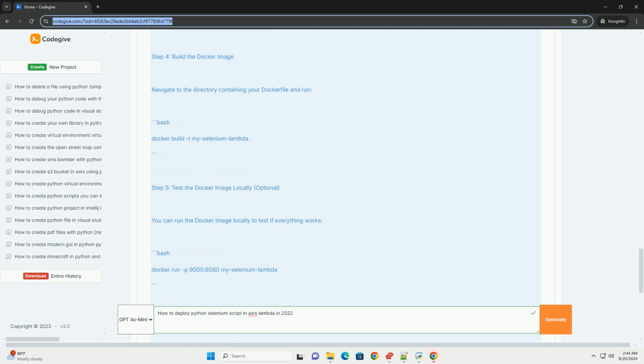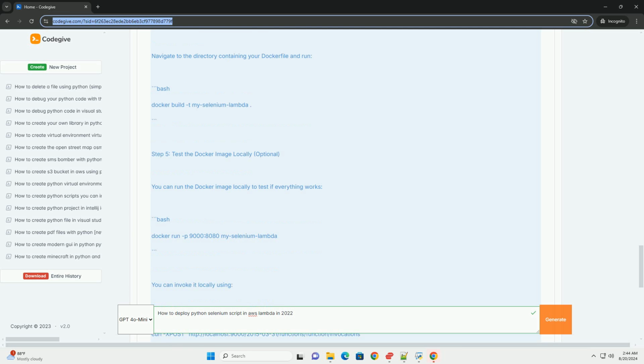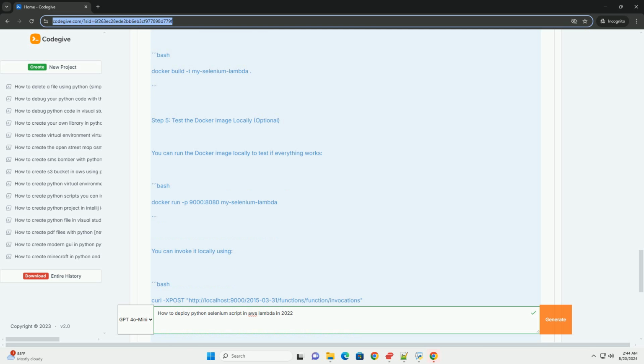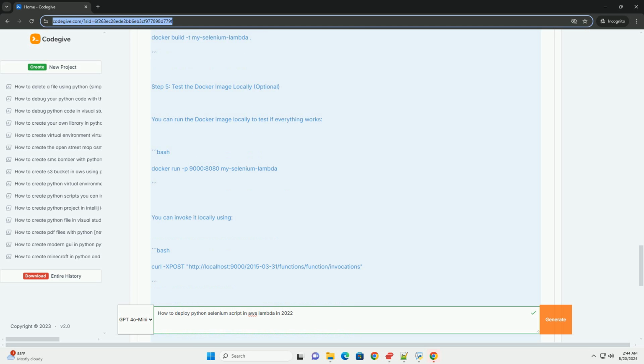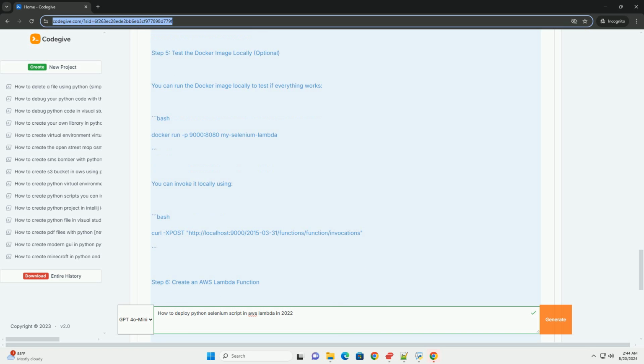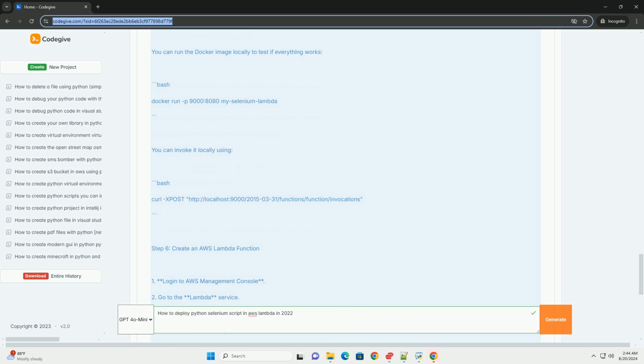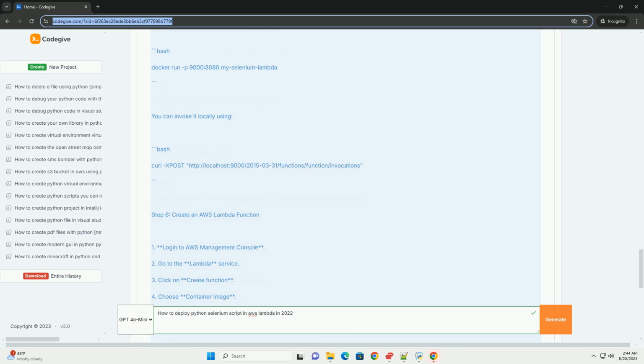Step 8. Update Lambda function with the ECR image. 1. Go back to the Lambda function you created. Under the function code section, select Amazon ECR as the image source. Enter the URI of your pushed image from ECR. Click Save.